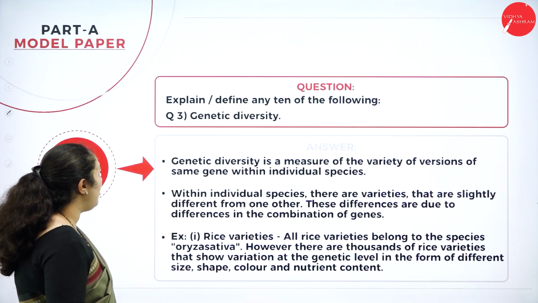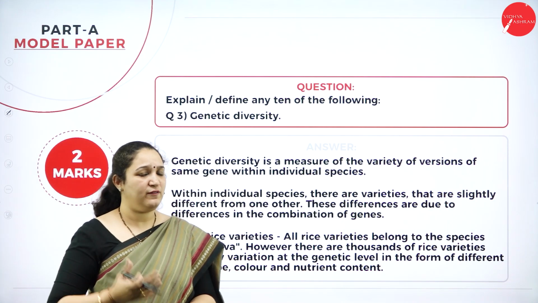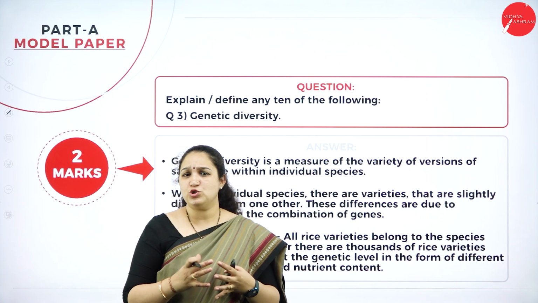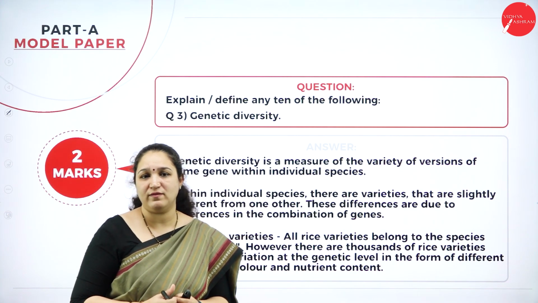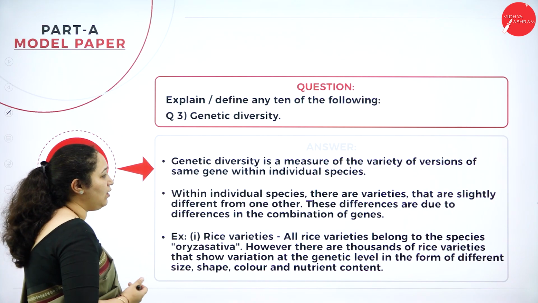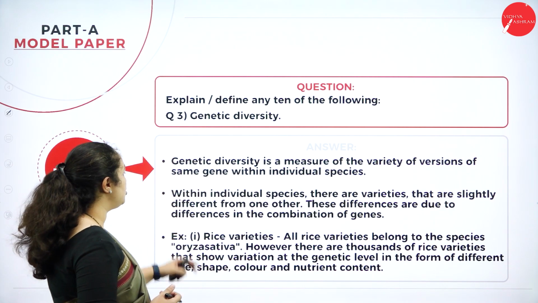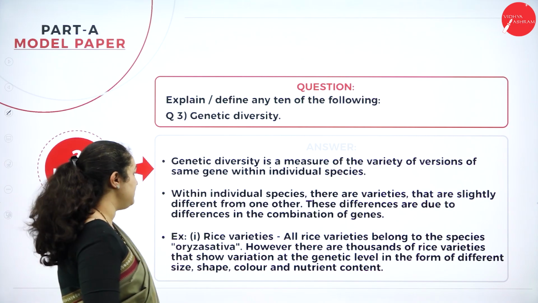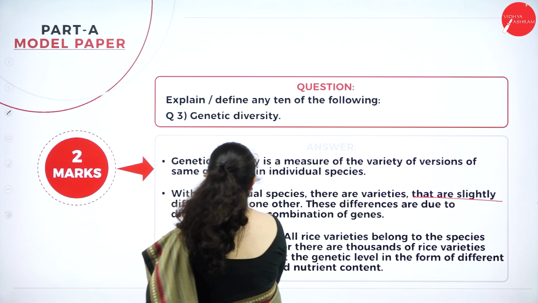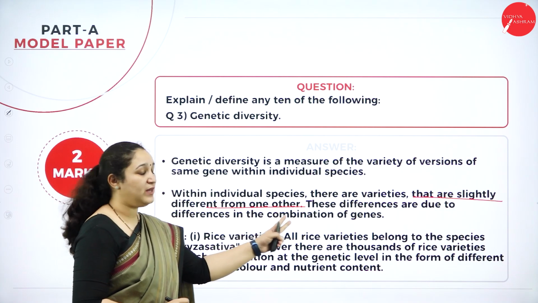Okay, so moving forward, question number 3, genetic diversity. Here it's observed that if in one paper they have asked genetic diversity, in the other paper they have asked about species diversity. So usually from the levels of biodiversity you can expect 1 or 2 questions to come. Okay, so what is the meaning of genetic diversity? Genetic diversity is a measure of the variety of versions of the same gene within the individual species. Within the individual species, there are varieties that are slightly different from one another, and these differences are due to differences in the combination of genes.